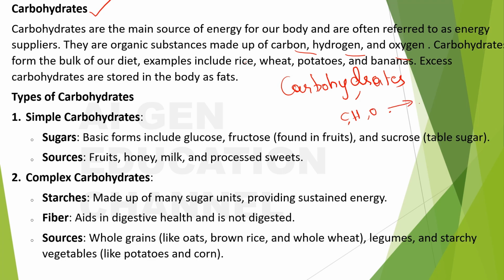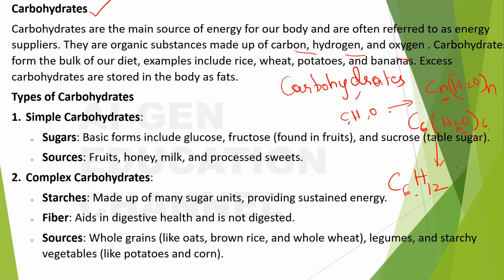If I have to get into some detail, it takes this form, okay, like CnH2nOn. So n means you can take any number. If you take 6, what will it become? C6, right? And H2O, again 6 put here. So 6 twos are how much? 12.